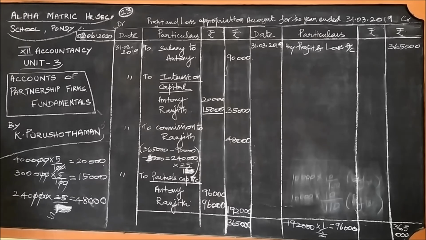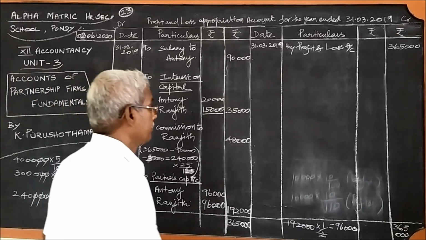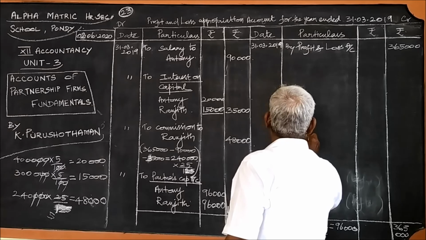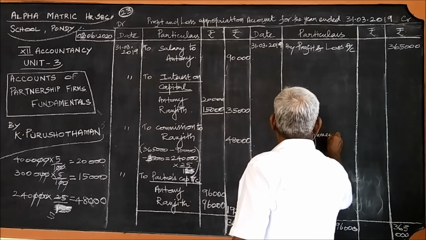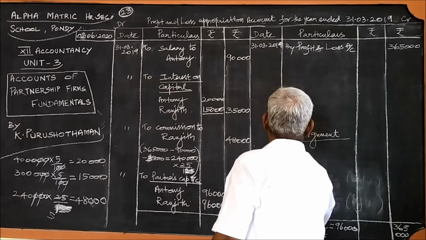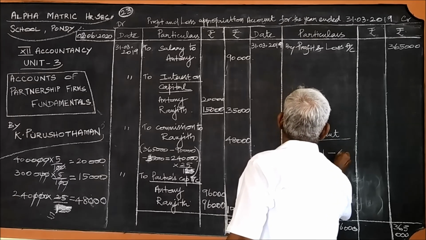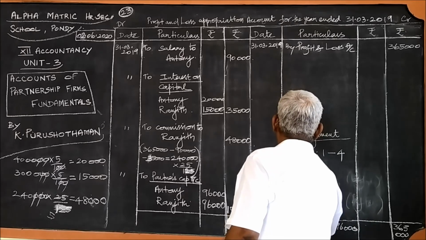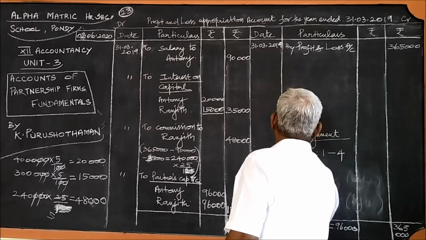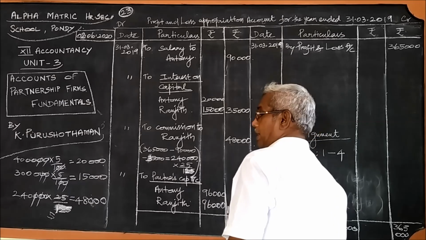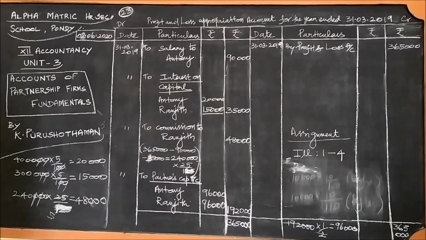I give you the assignment from illustrations 1 to 4, and then some more illustrations: 21, 22, 23.